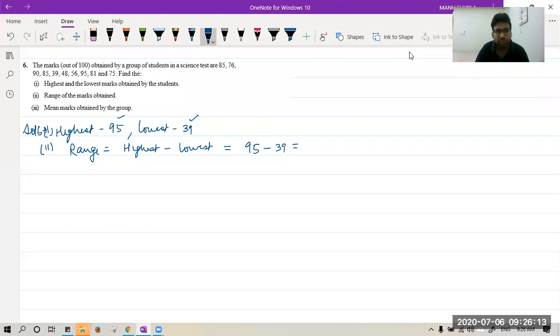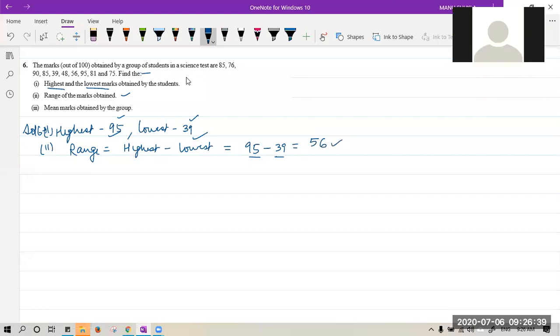In this question number 6, we have to find the highest and lowest marks, and we found it as 95 and 39. Then second is find the range of marks obtained. This is 95 minus 39. Yes, all these questions are in the book only, beta. Now the answer is 56.